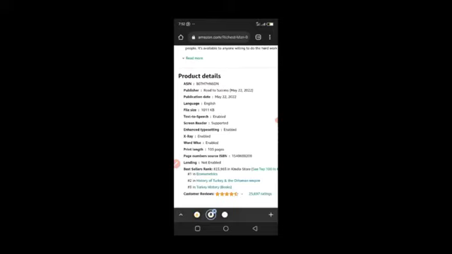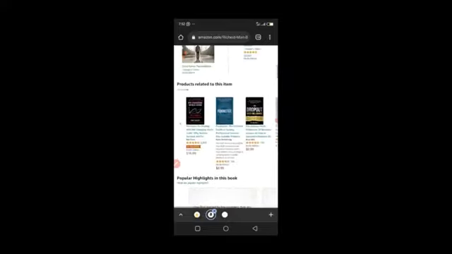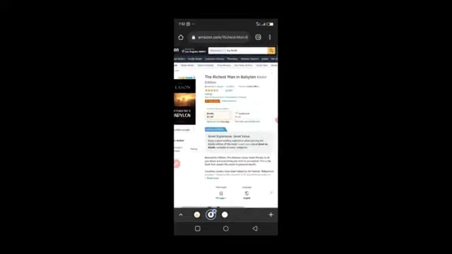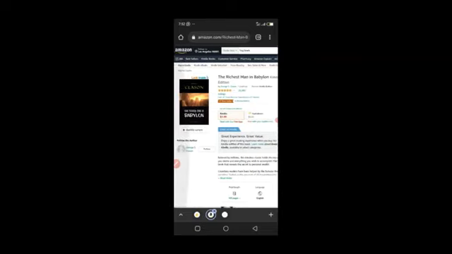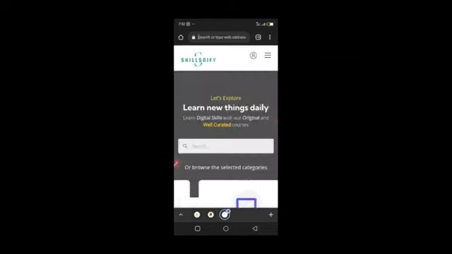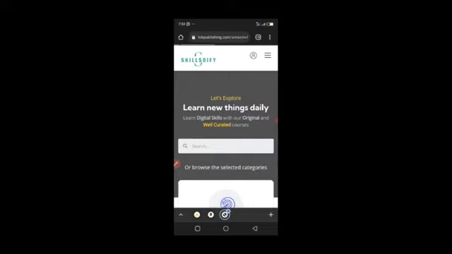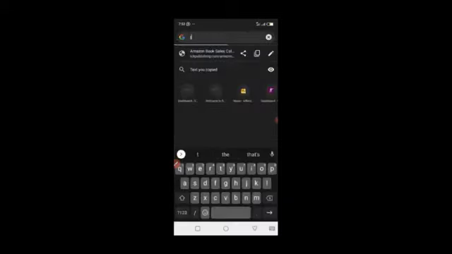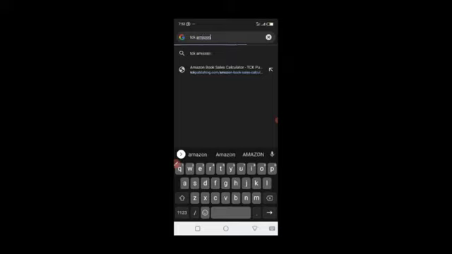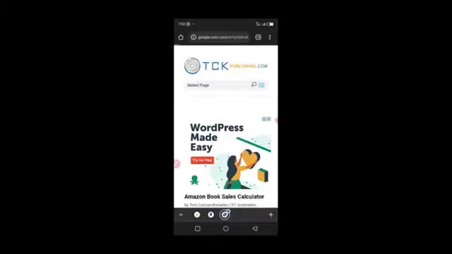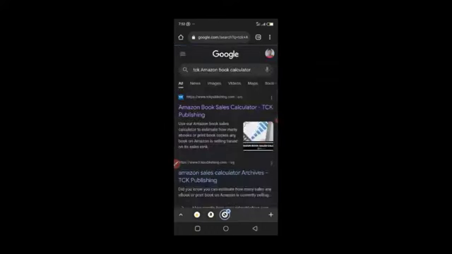There is a tool that we use in calculating how many copies this book can sell daily and how many copies it can sell monthly. So we can now use it to calculate the potentials of this particular book, right? So you head over to TCK Publishing. They have a good calculator, the Amazon Book Sales Calculator. You just head to tckpublishing.com, or you can just Google it. Just say TCK Amazon Book Calculator, and then hit enter. When it loads, the first option is the first link. Just click on it, and it will load the calculator for you.